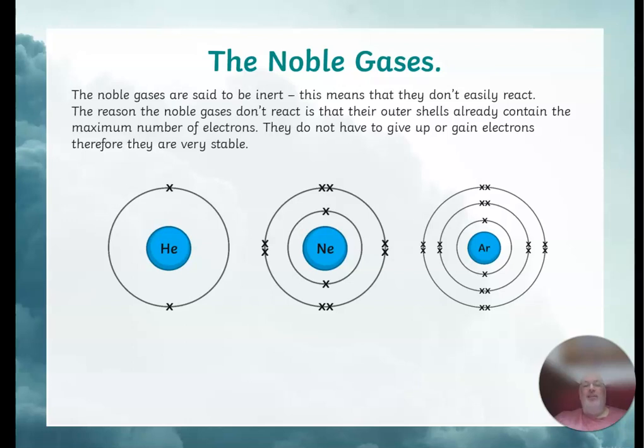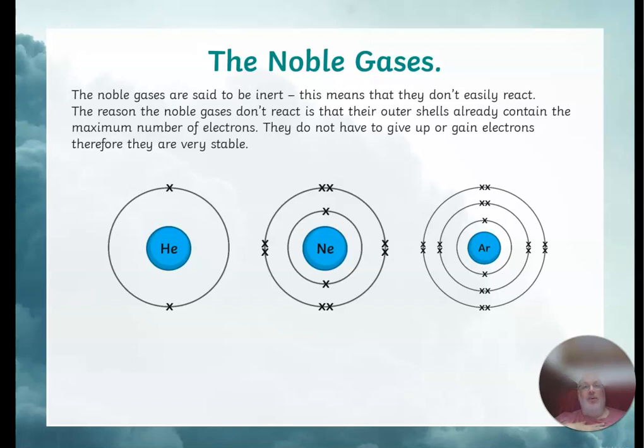So as far as we're concerned, they have a full outer shell, they have no reason to lose or gain, and so they just sit there. They don't burn, they don't react with anything really. They don't have to gain electrons, they don't have to lose electrons, they're very, very stable. You might remember me mentioning before that when very reactive elements react, they produce very, very stable compounds.